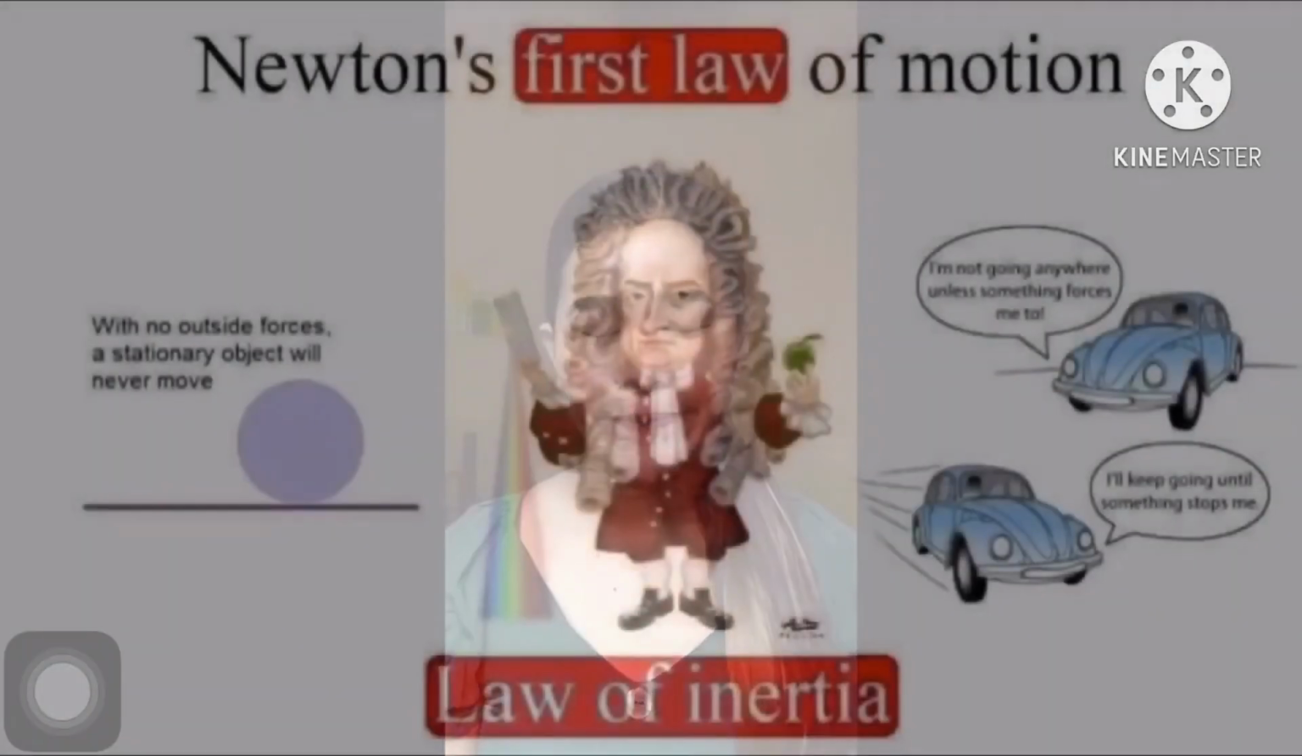So, what is the first law? The first law, the law of inertia, also called Newton's first law, postulates in physics that if a body is at rest or moving at a constant speed in a straight line, it will remain at rest or keep moving in a straight line at constant speed unless it is acted upon by a force. So, I will show a picture of the first law of inertia.